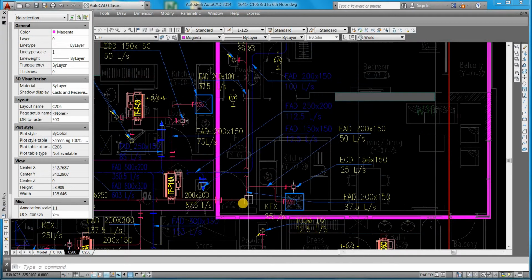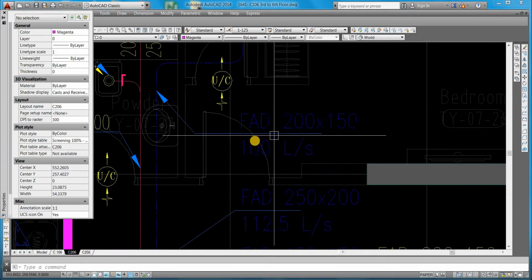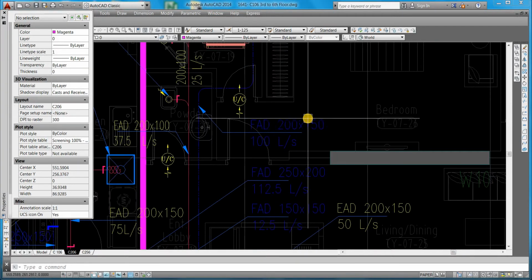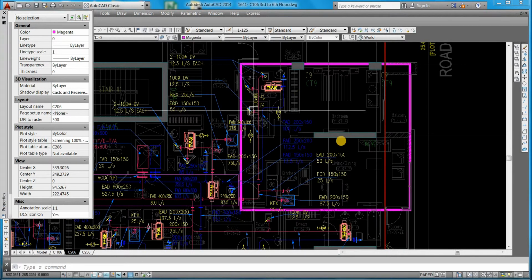Total extract rate, how much do I get? 87.5. In this extract, we need to take 15% fresh air. So I need fresh air 100. This is the ventilation calculation we need to do like this.